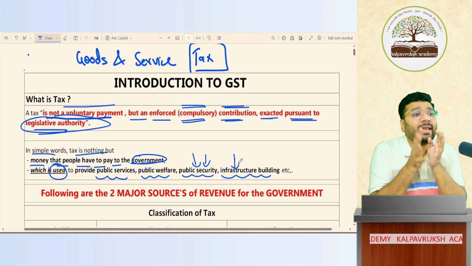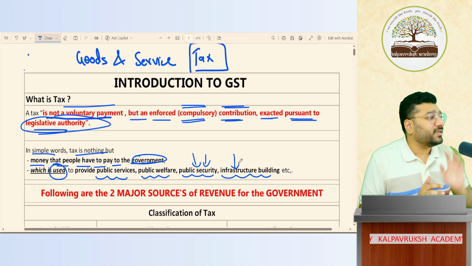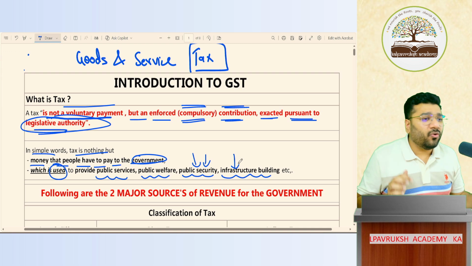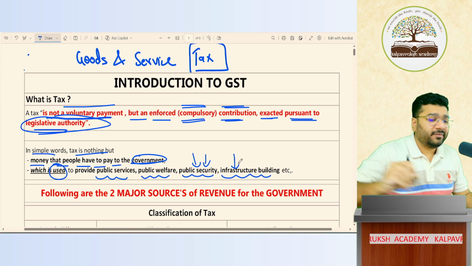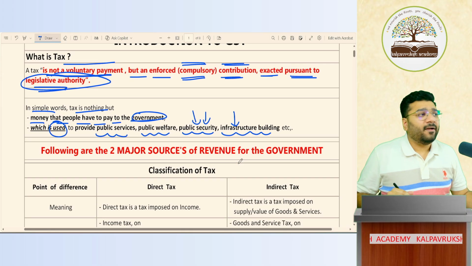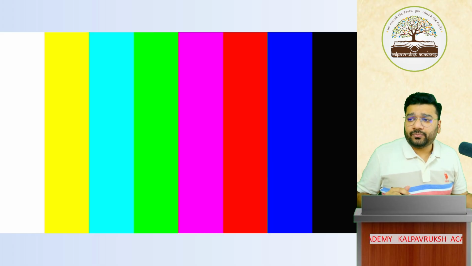I'm telling what is the ultimate aim of collecting taxes. That is what I'm focusing on. If that is clear, it is easy for me to go forward. Okay? Fantastic.